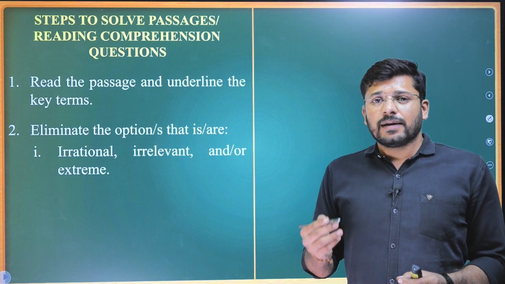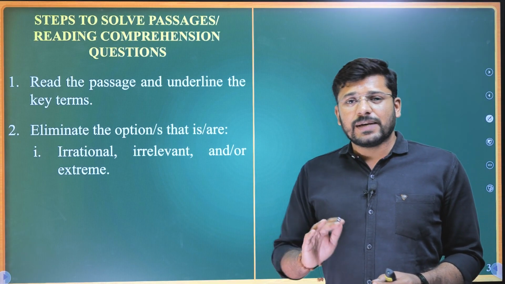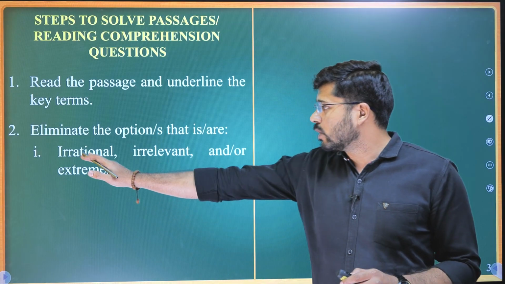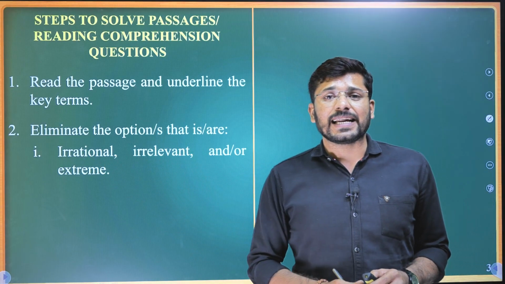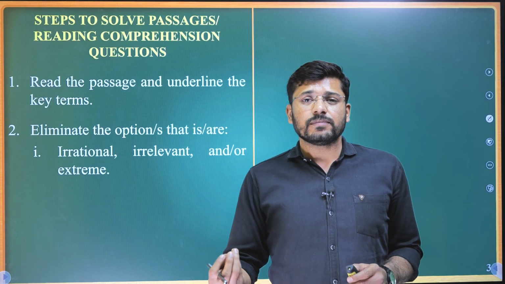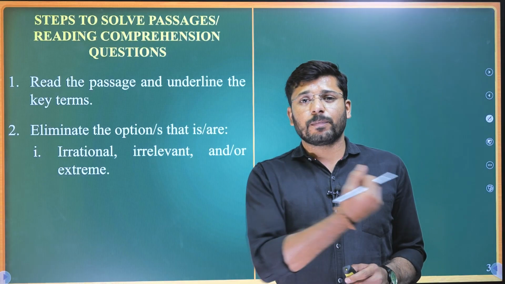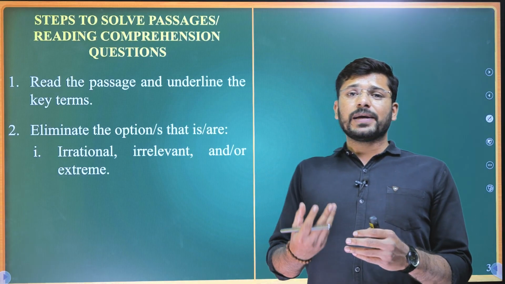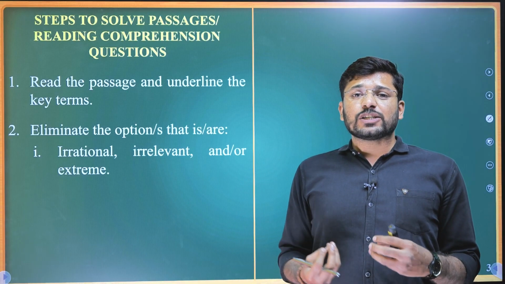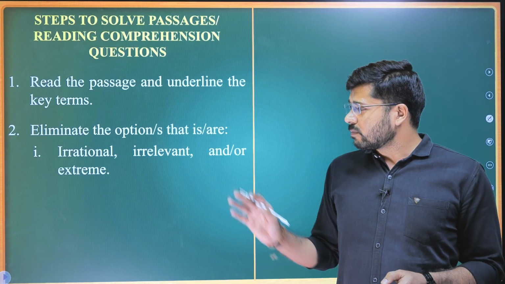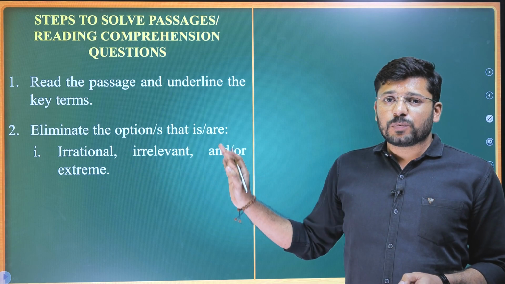Most of the time they will not be the correct answer, so you may eliminate them safely. Also eliminate the irrational and irrelevant. Some options will speak of something not relevant to the passage at all, and some will give an irrational implication or irrational solution to a problem, so they are also not your answer. First, eliminate these kinds of options.